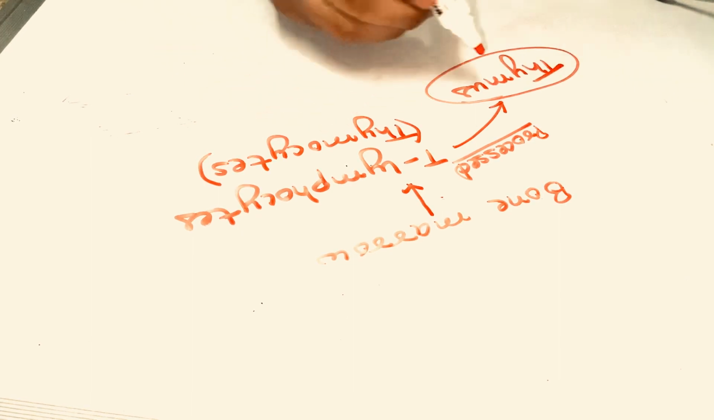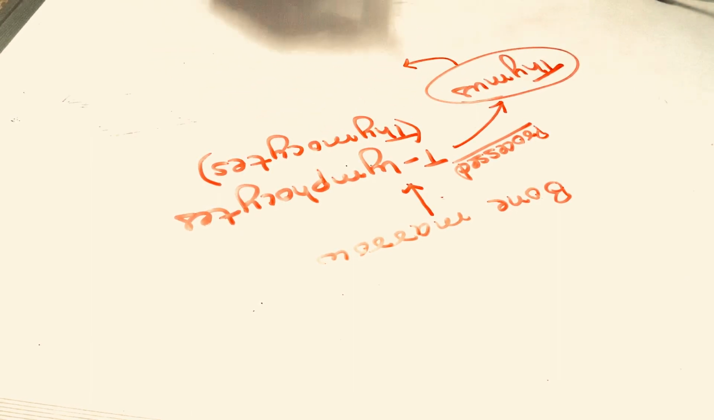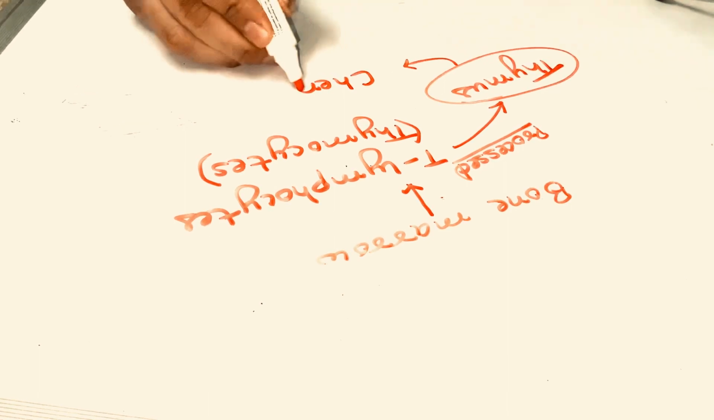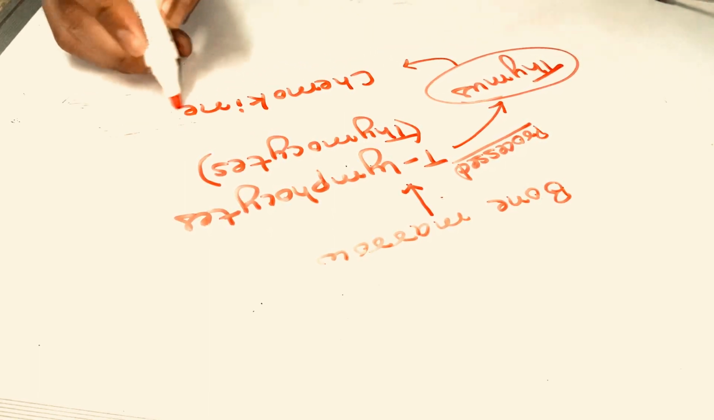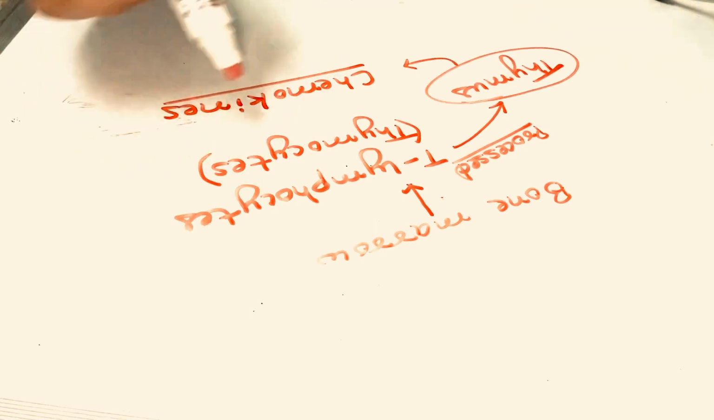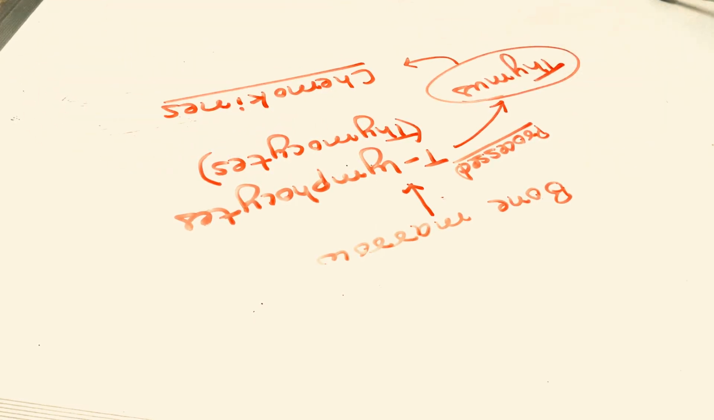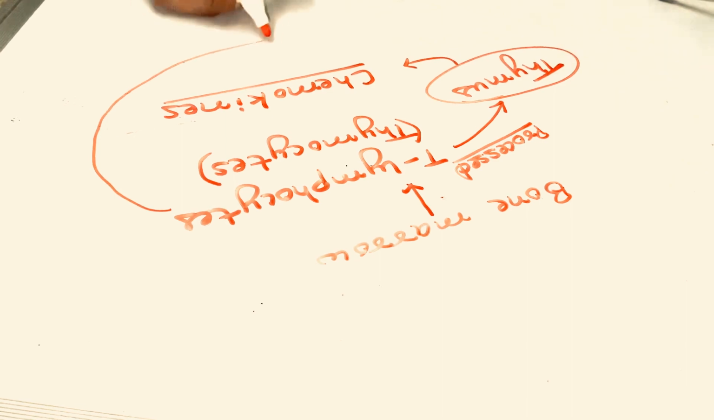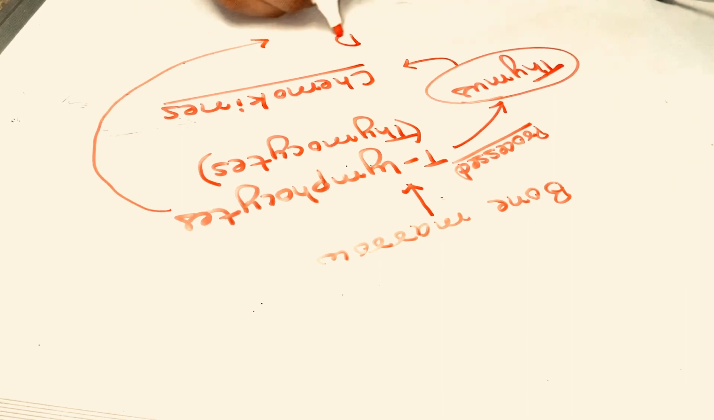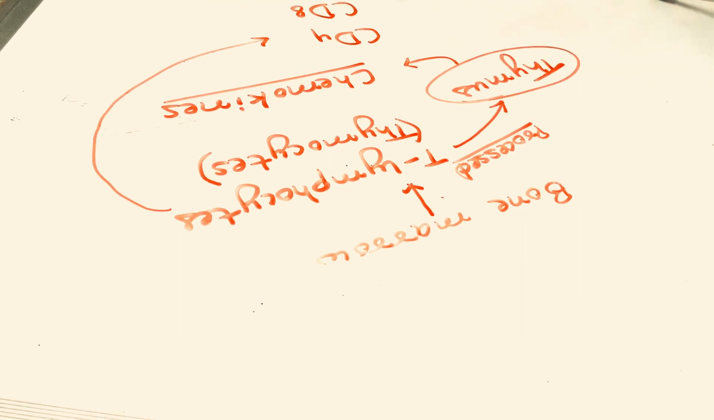Now it gets into the thymus only because the thymus releases chemokines. Chemokines are certain chemicals which will attract these thymocytes into its cortex. Now why are they attracting these thymocytes? Because when T lymphocytes are produced from bone marrow, they lack two important molecules, CD4 and CD8. These molecules are very important for which thing? To recognize the antigens, the pathogens.